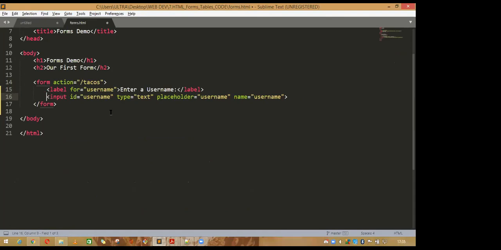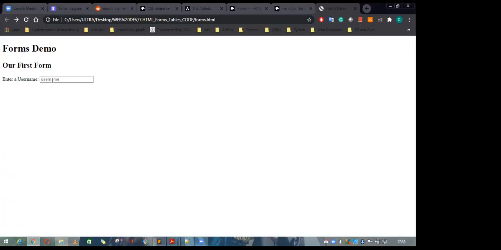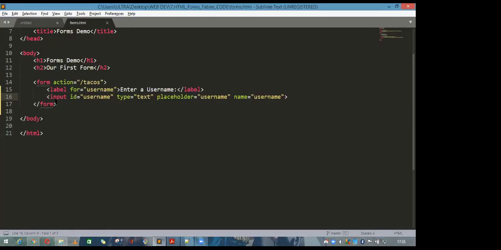So save it here and refresh the page. So it is asking to enter a username in this one. So coming to this one, label, okay, delete or comment it, and now save it and refresh it.